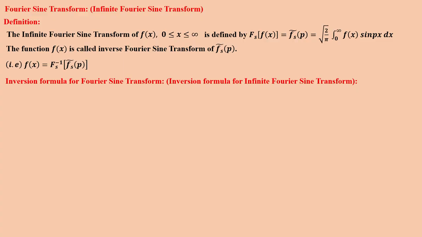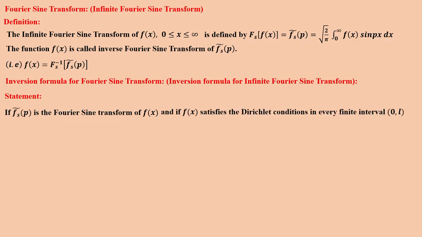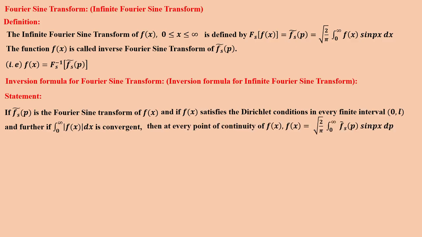Statement: F̄_s(p) is the Fourier sine transform of f(x), and if f(x) satisfies the Dirichlet's conditions in every finite interval 0 to L, because we are defined on 0 to infinity, that is every finite interval 0 to L1, L1 to L2 like that, and further the integral 0 to infinity of modulus f(x) dx is convergent, that is, absolutely integrable.